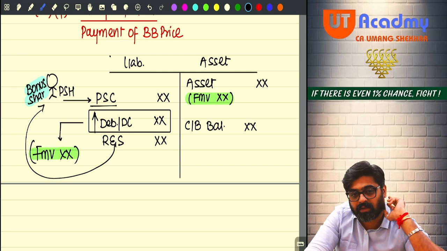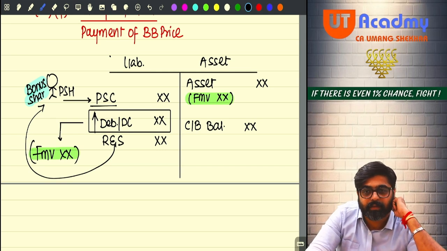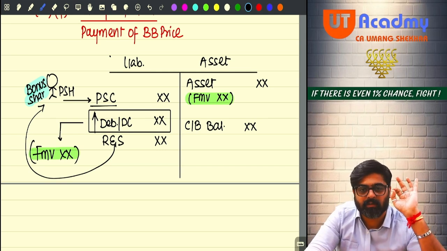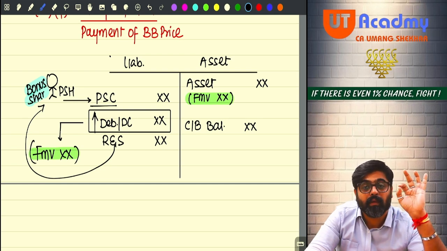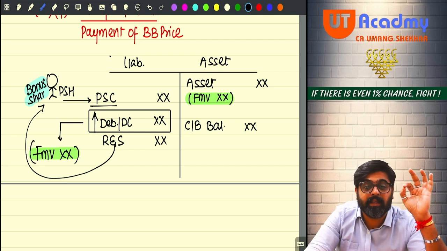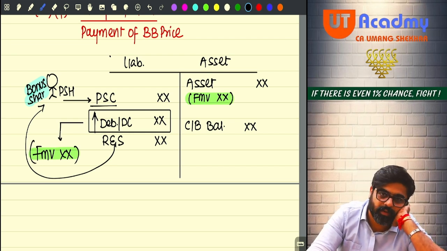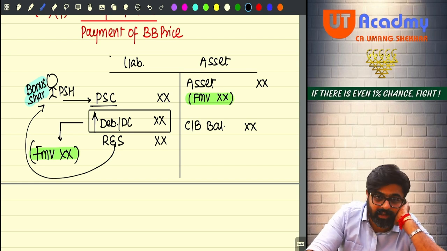Why only preference shareholders? See, your name only suggests that you want dividend in preference. Your preference is to get dividend. That is why you are known as preference, no?